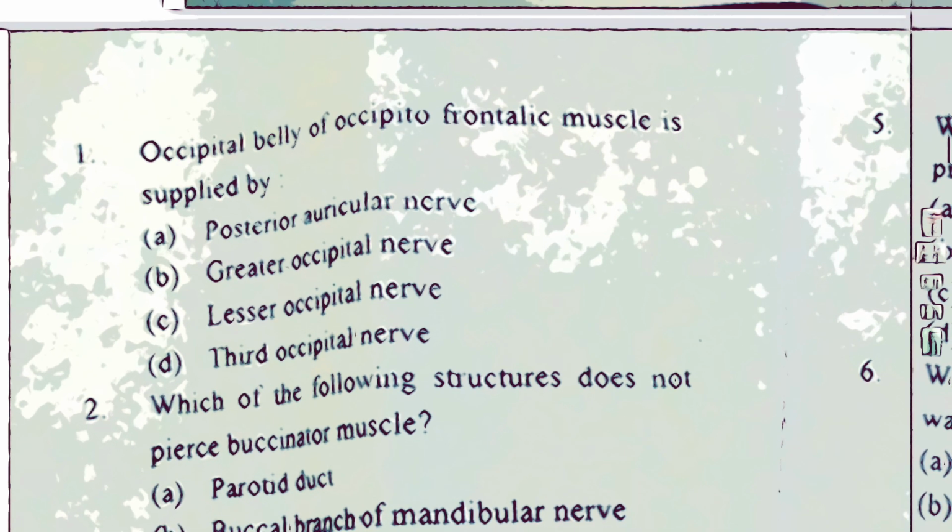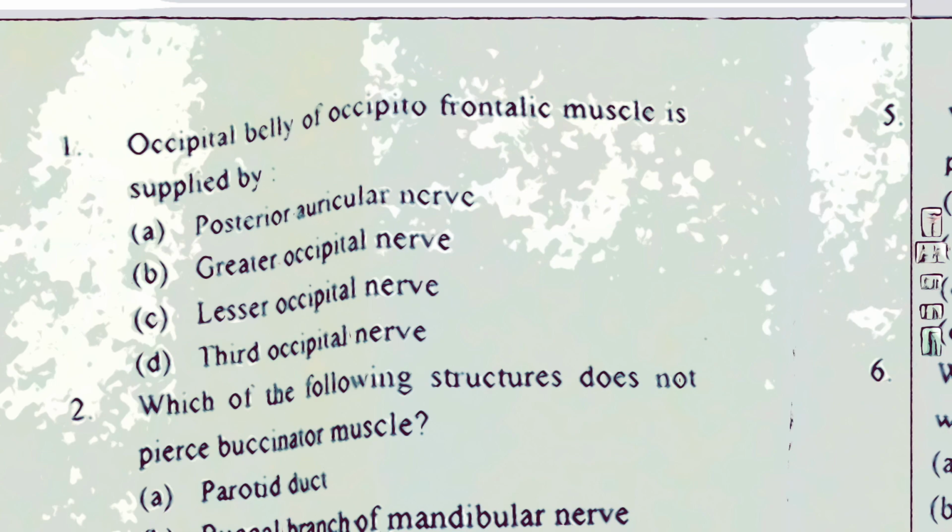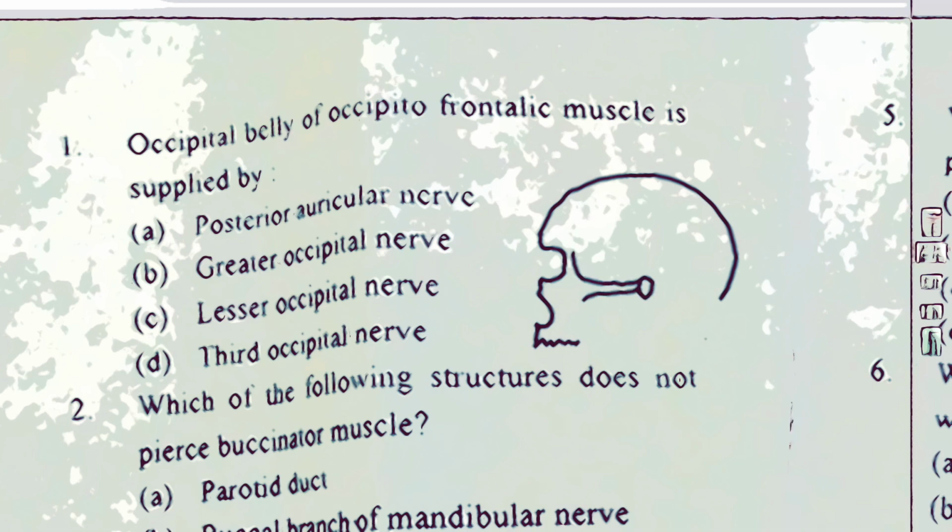Question number 1 here is: occipital belly of occipitofrontalis muscle is supplied by posterior auricular nerve, greater occipital nerve, lesser occipital nerve, third occipital nerve. So for this you need to know this. Right, so here this muscle is the frontalis muscle. The important point about this muscle is that this muscle has no bony attachment.